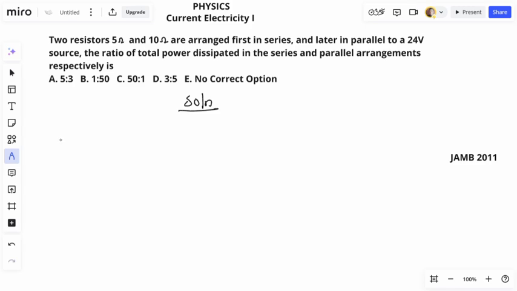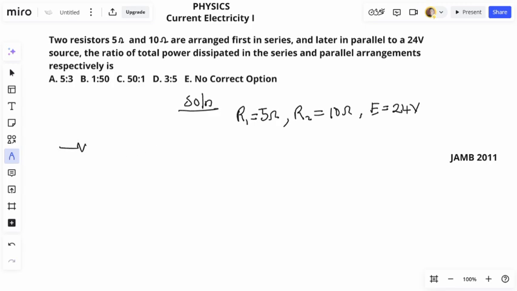So before we do that, let's first sketch the first instance. First, we have our R1 here to be 5 ohms, and our R2 to be 10 ohms. And then our voltage V, or EMF source, equals 24 volts. So the first instance is first arranged in series. So let's do a series arrangement.